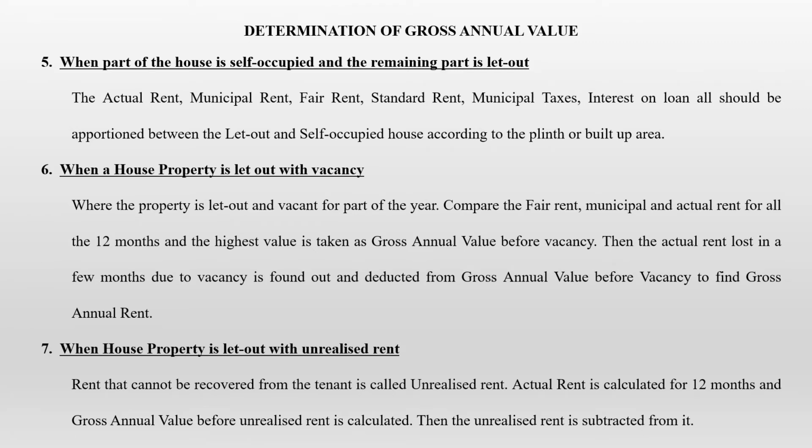Just like the vacancy, if you're not able to get the rent for a few months, you calculate the sum for all the 12 months, then you subtract the value of unrealized rent from the actual amount that you're finding out. That is how you're going to do the seventh factor. Now these are the different ways in which the determination of gross annual value goes on.